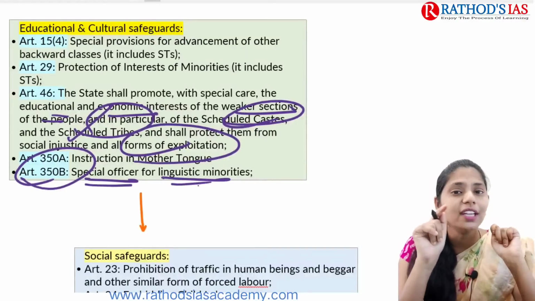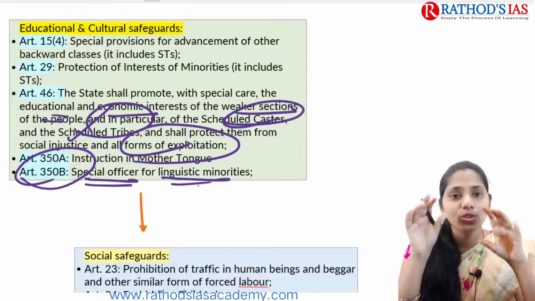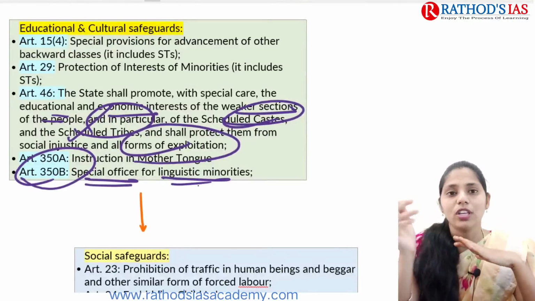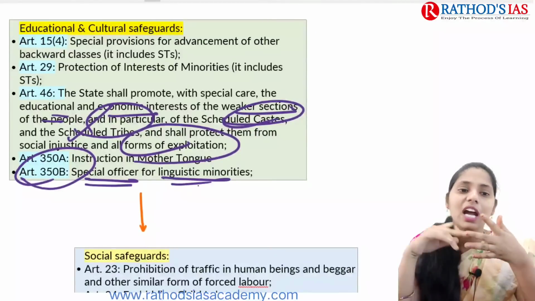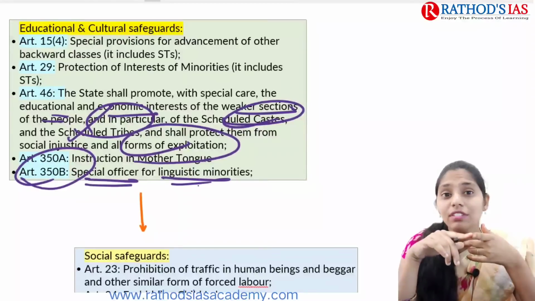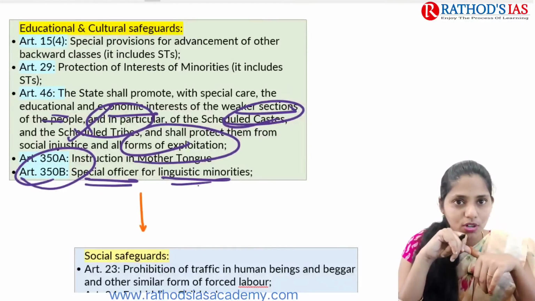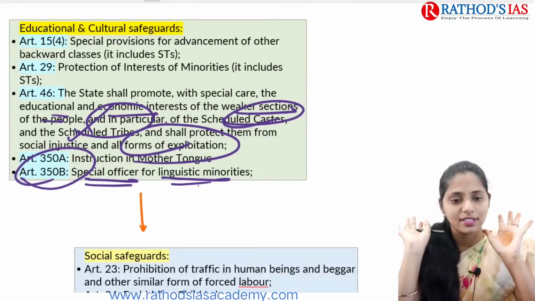And even when you are writing case studies in your essays, try to ensure that you give these articles, especially if you are talking about scheduled castes and scheduled tribes. Article 15(4), Article 29, Article 46, Article 350A talks about mother tongue, and Article 350B talks about special officer. These are the articles that you need to incorporate in answers.